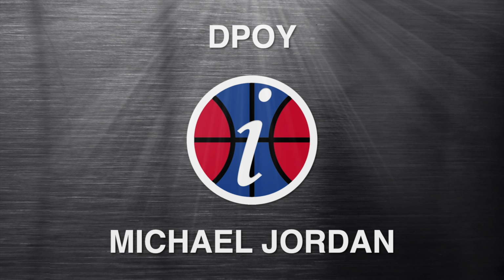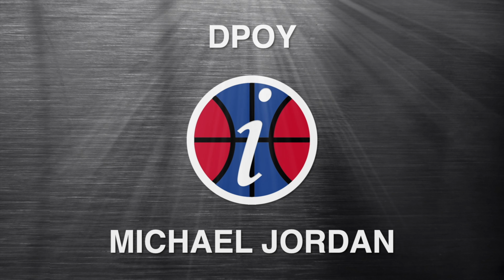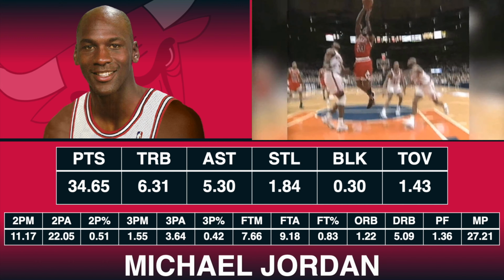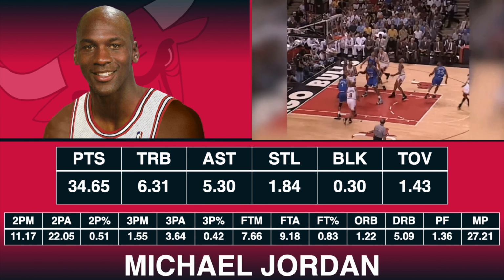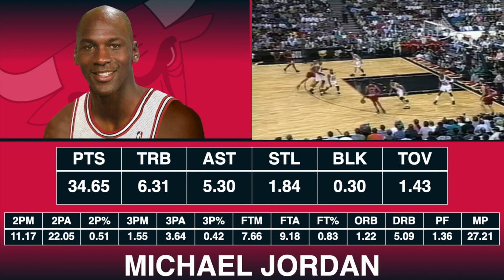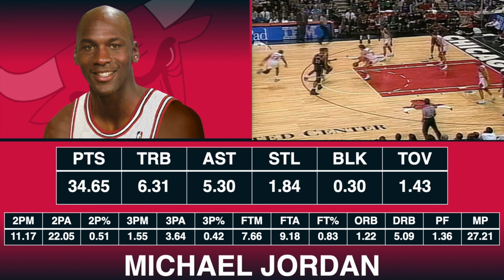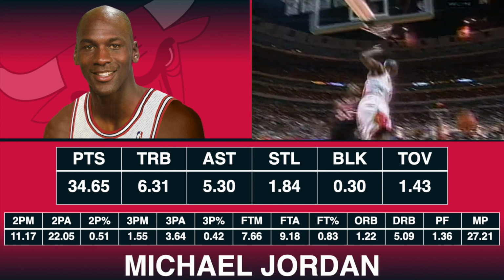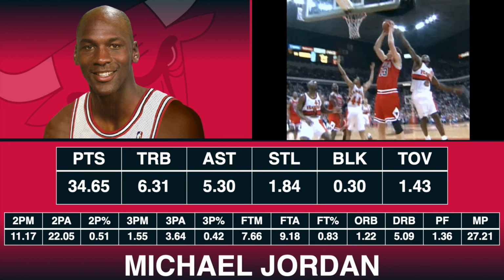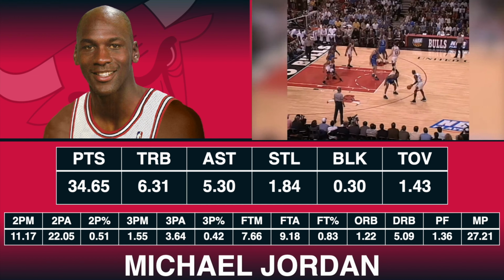Now, the Defensive Player of the Year, I give that award to Michael Jordan, and a lot of it has to do with his steals per game, averaging 1.84, which was significantly higher than anyone else in this simulation. But that's not the only reason. He also would grab 6.31 total rebounds, and not to mention his 34.6 points, and his 5.3 assists and 0.3 blocks. There's no question that Michael Jordan was one of the better defenders in NBA history. The two-way nature of his game is one of the reasons why he is the GOAT.